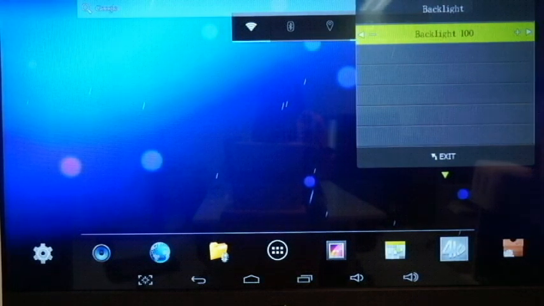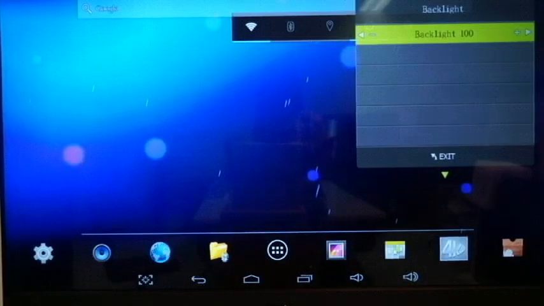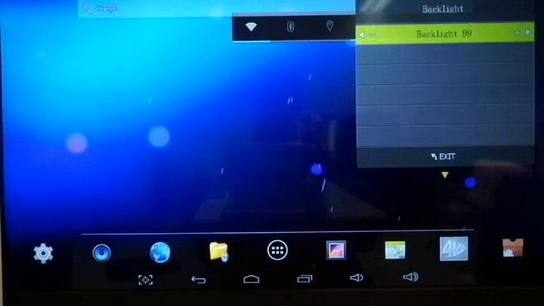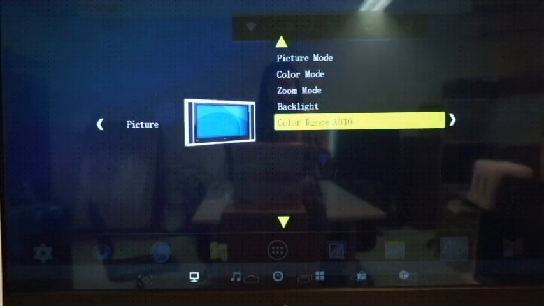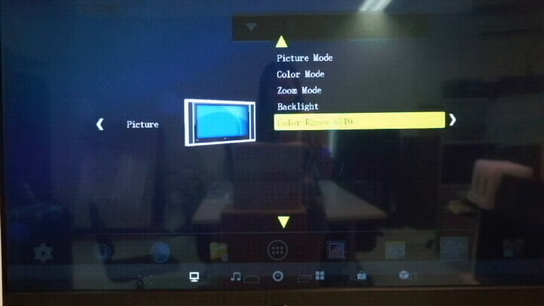And the backlight, use the right button and left button to adjust it. And color range has 3 ranges. First, auto, 16 to 235, and 0 to 255.